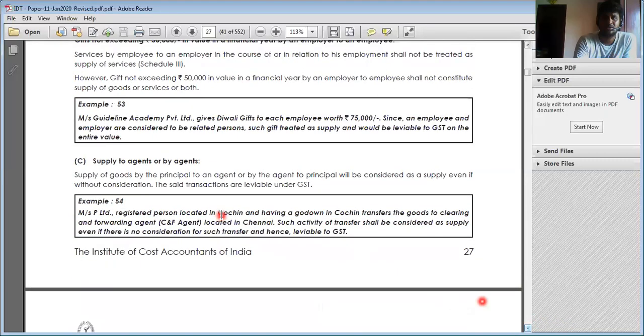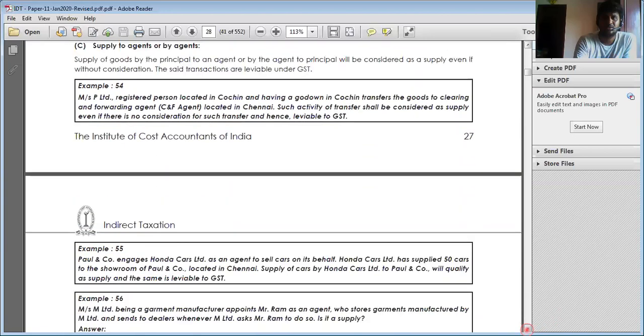Next, supply to an agent is regarded as supply, even without consideration. If he is not acting as an agent, then it is not regarded as supply. For example, supply of goods by principal to agent or agent to principal will be regarded as supply. For example, P Limited, a registered person located in Cochin with a godown in Cochin, transfers the goods to a clearing and forwarding agent. Such activity of transfer shall be considered as supply, even if no consideration has been received. P Limited is sending to this particular C and F, who is acting like an agent, hence it is regarded as supply.